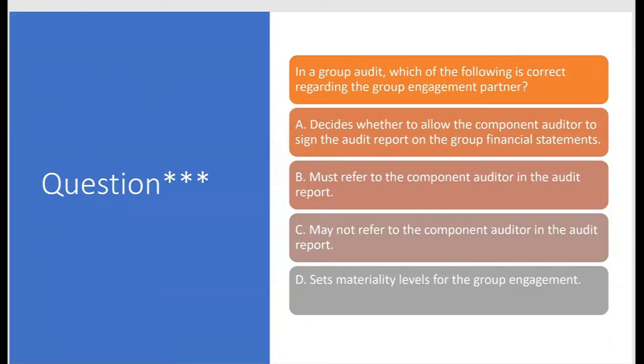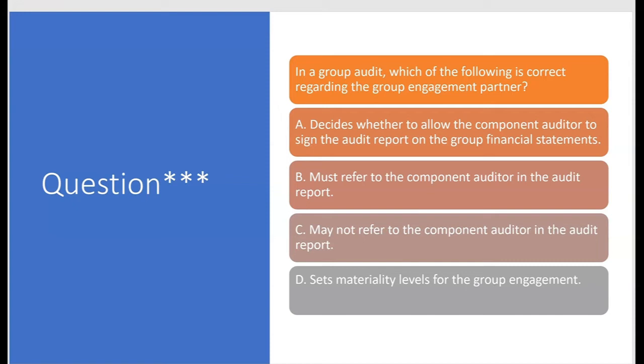Let's try this. In a group audit, which of the following is correct regarding the group engagement partner? A, decides whether to allow the component auditor to sign the audit report on the group financial statements? No. The audit report on the group financial statements will only be signed by the group auditor, will not be signed by the component auditor. A is wrong. B, must refer to the component auditor in the audit report. No, the group engagement partner does not have to refer to the component auditor in the audit report.